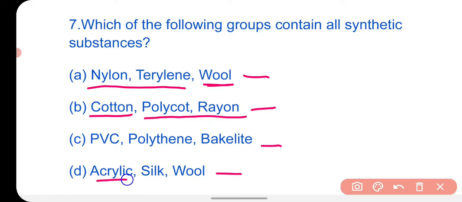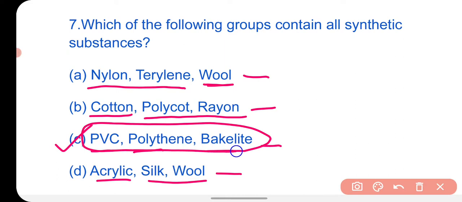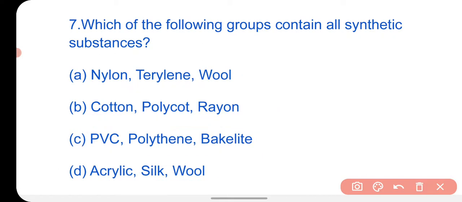In the last, acrylic is synthetic, but silk and wool are natural. In the third option, PVC, polythene, bakelite, all these substances are synthetic. The question is asking for all synthetic substances, so the third group is the correct answer.